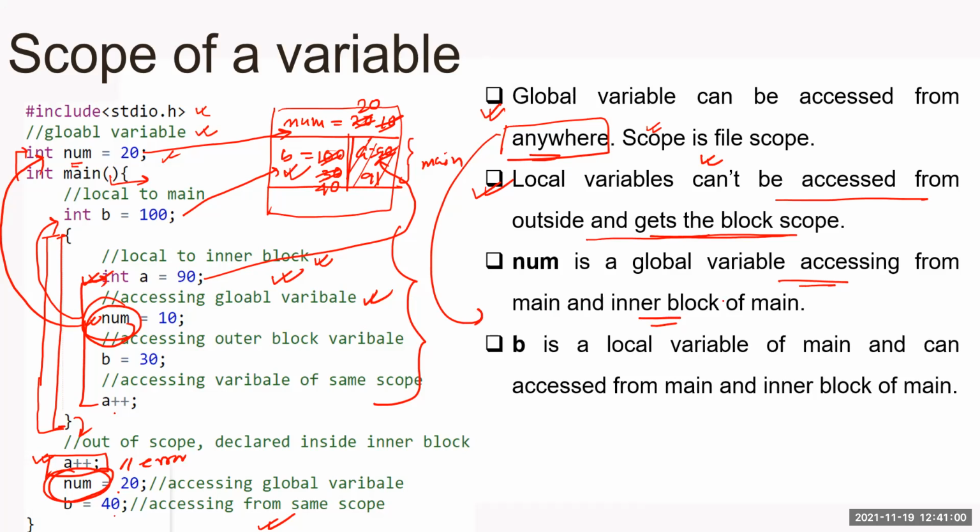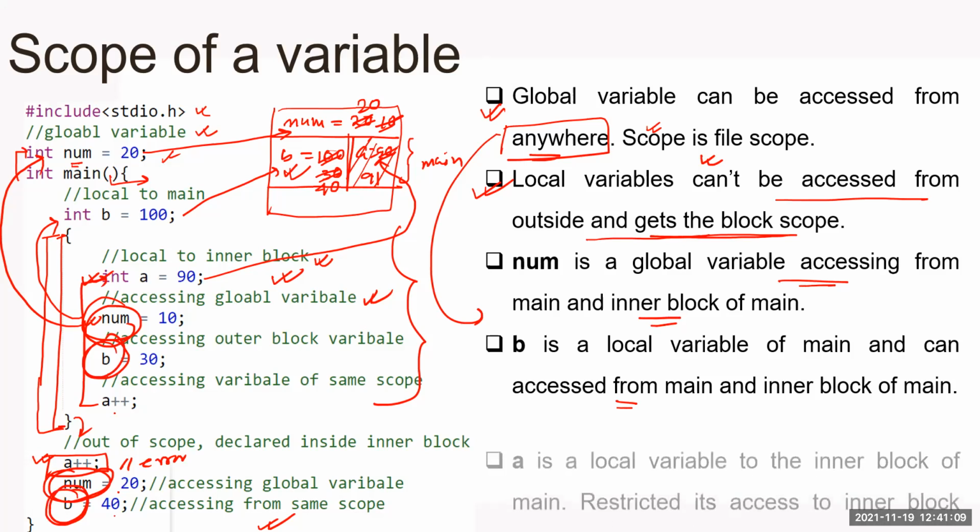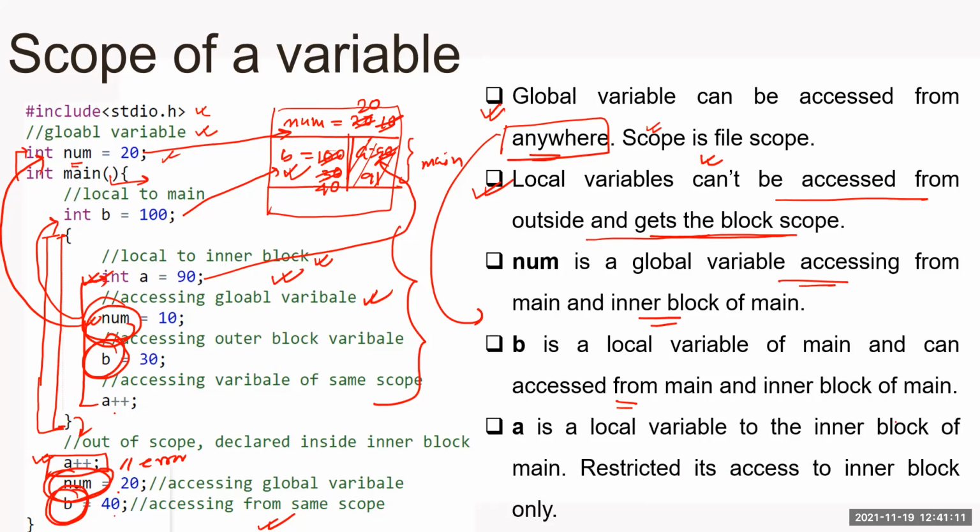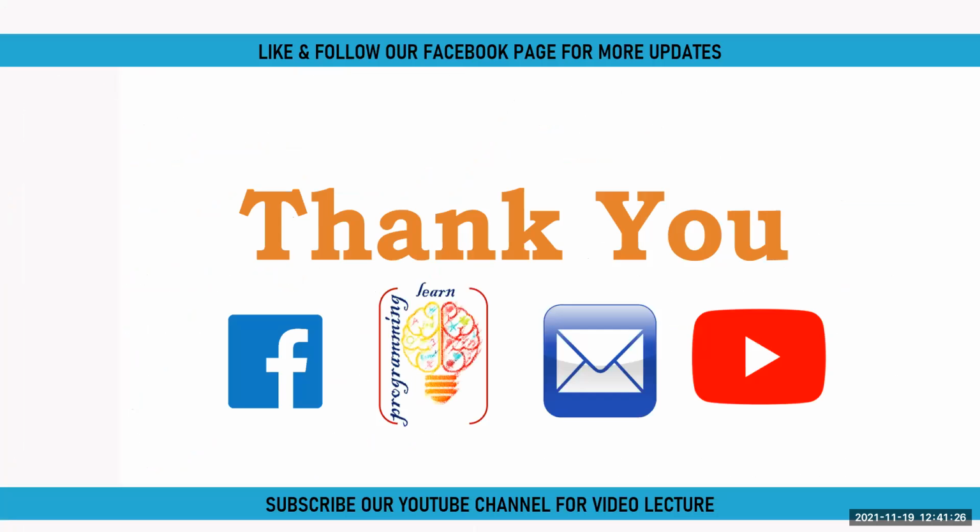b is a local variable of main and can be accessed from main and the inner block. So I'm accessing it from the inner block, and I'm also accessing it from main. And here a is a local variable of the inner block of main, which restricts its access to the inner block only. So that's why accessing a is an error. Okay, so keep scope of variable in mind. We'll see the scope later with storage classes in more detail.